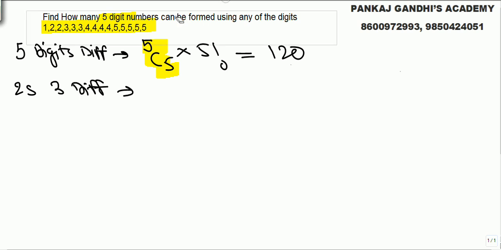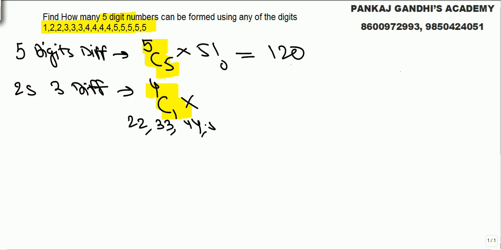Now 2 digits same. 1 cannot give us 2 digits same. It can be 2, 3, 4 or 5. Out of these 4 choices, I take 1 digit that will come twice. Means it can be two 2s, two 3s, two 4s, but 1 cannot be used twice.